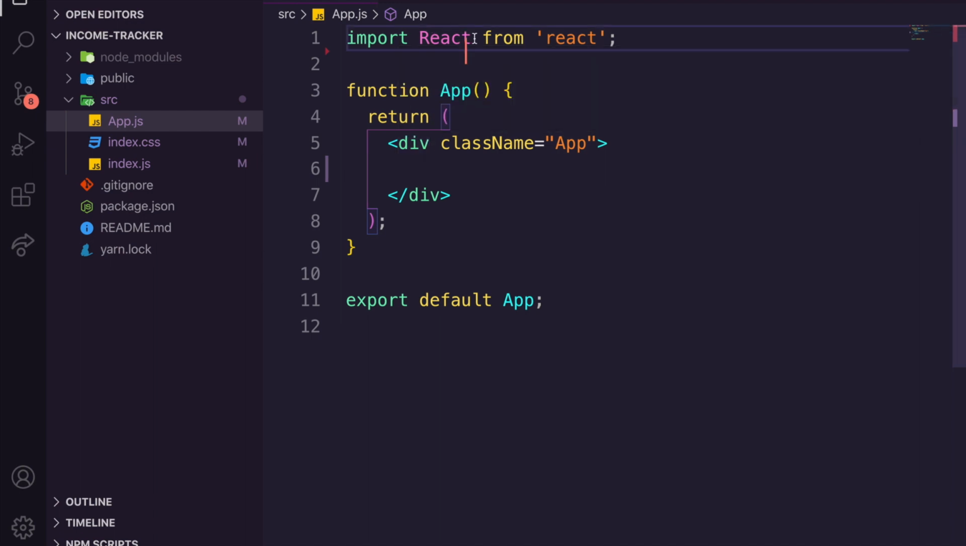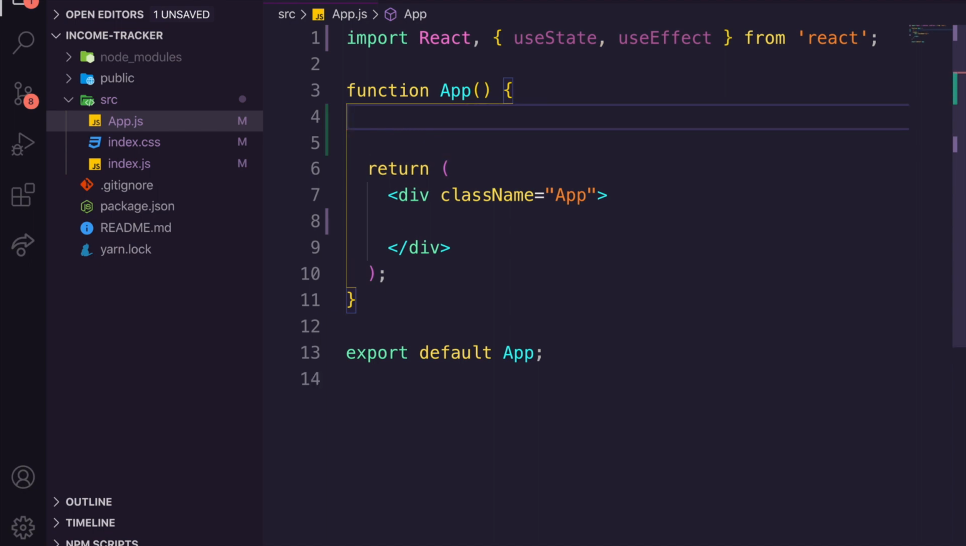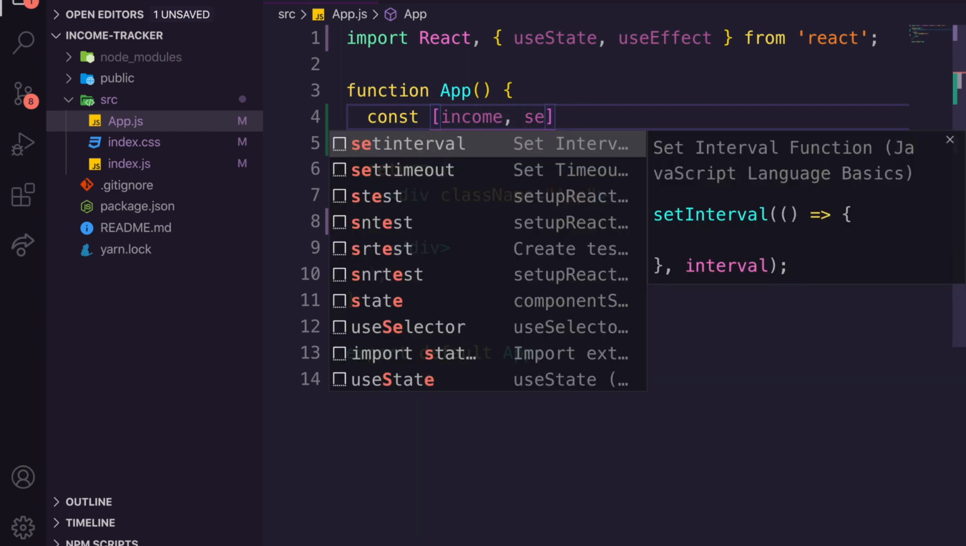So the first thing we need to do is import useState from React and also useEffect. Now what we're doing here is just grabbing these methods from React so we can use them inside of our app here. And what we're going to say is const. We get two things back from useState: income, and set income.